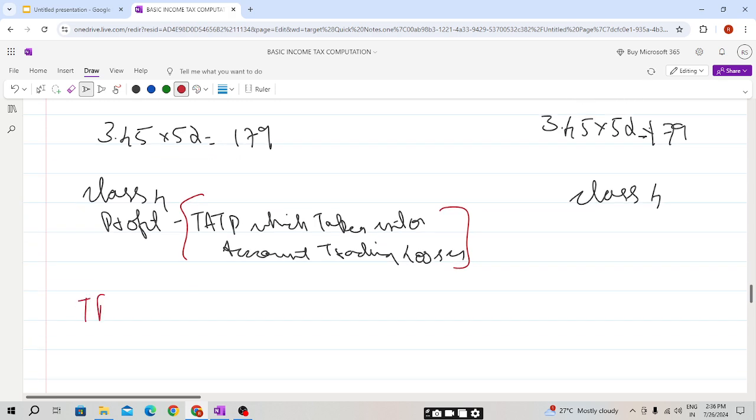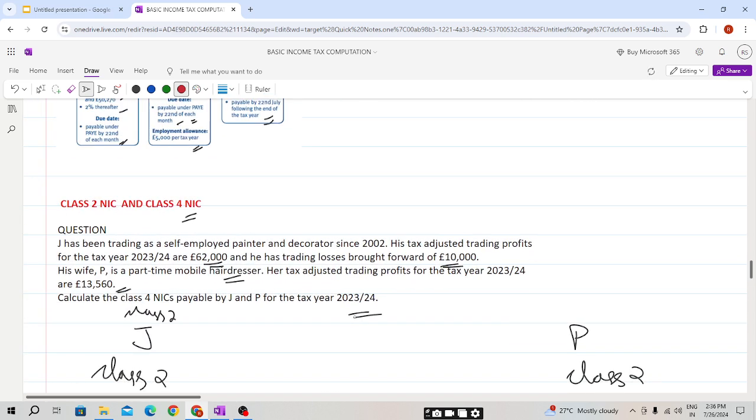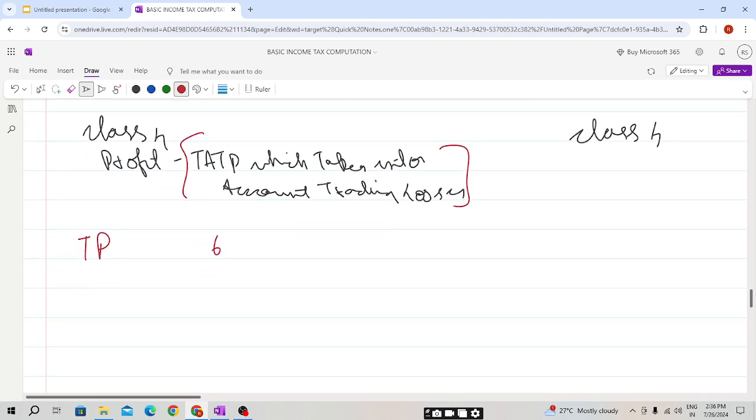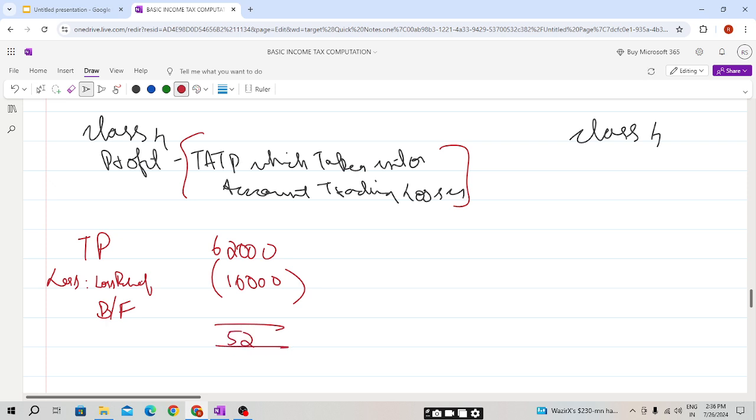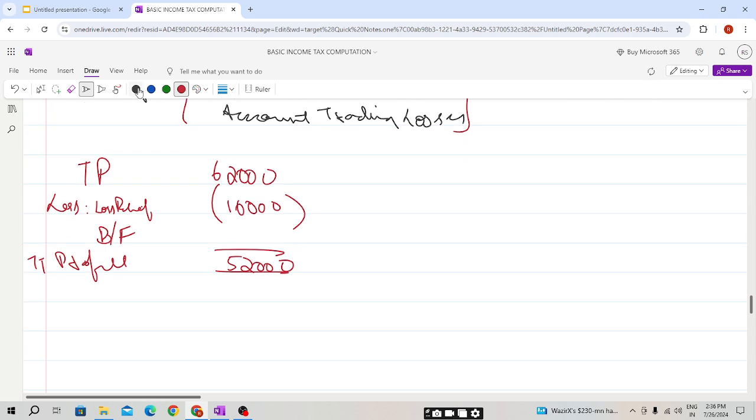Now, as we have seen, the tax adjusted trading profit is 62,000. Less loss relief, brought forward loss, and this brought forward loss will be directly deducted from the trading profit, because if the loss is carried forward, we can only deduct it from the trading profit. So 10,000 deducted. So the profits will be 52,000, taxable trading profit. On this we need to calculate the NIC, that will be the class 4 NIC.